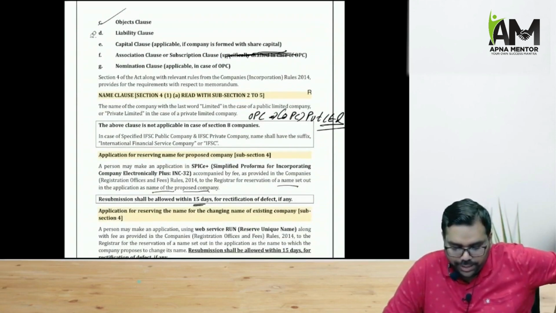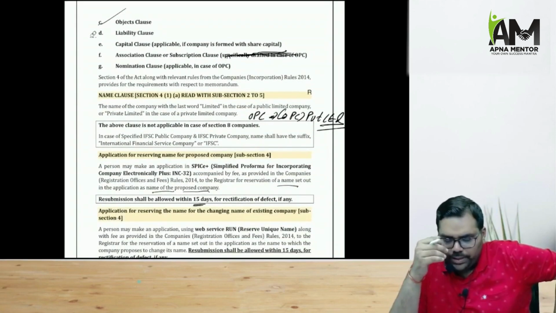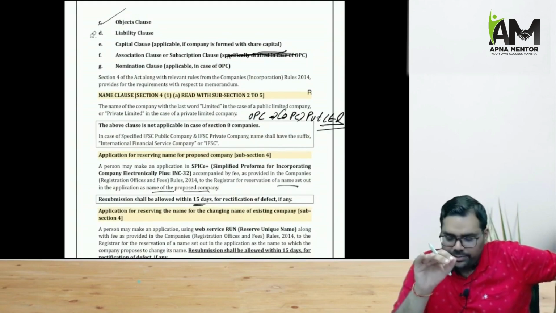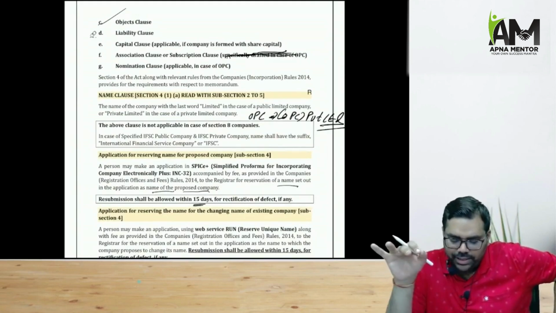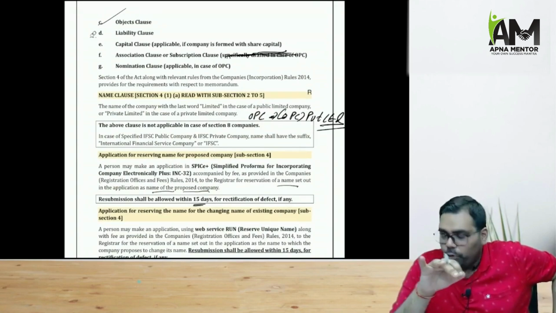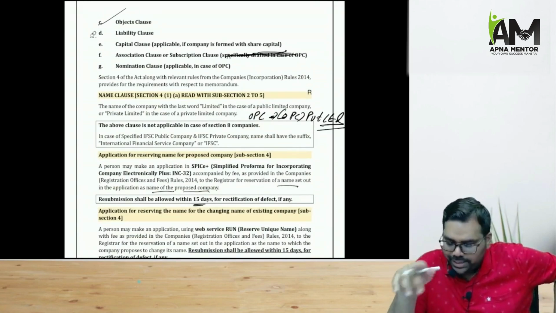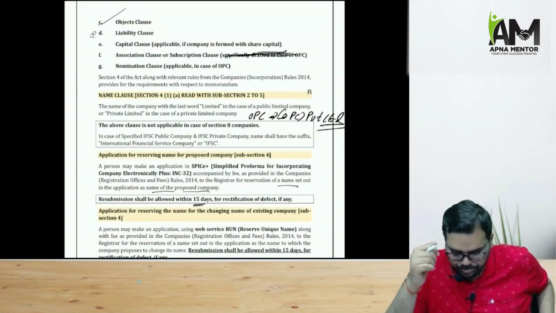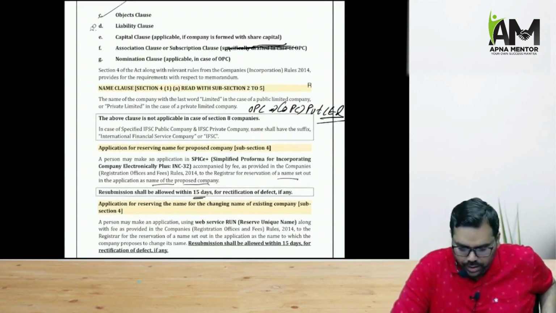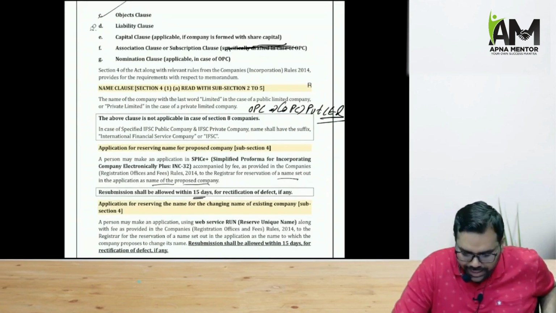So if we talk about name clause, the name of the company, in case of public company, will end with the word limited. In case of private company, that will end with the words private limited. In case of OPC, that will end with OPC in brackets, then private limited. Right. Then application for reserving the name of the proposed company.